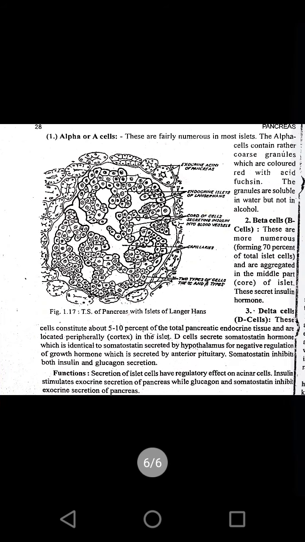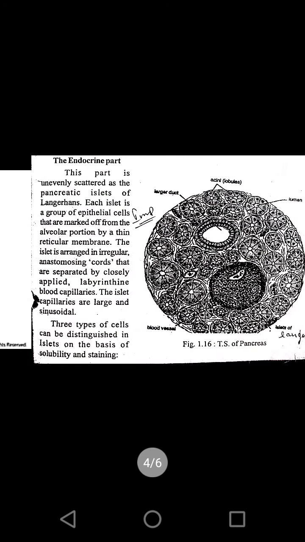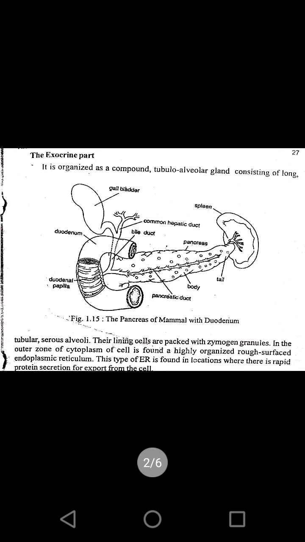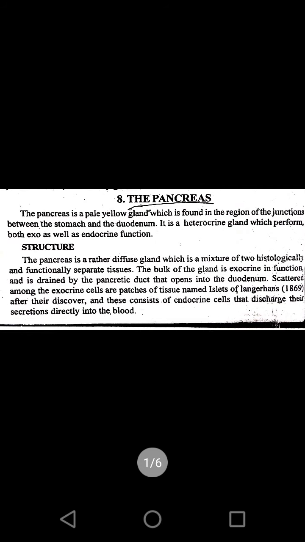So this is about the pancreas, or the histology regarding the pancreas. The pancreas is a pale yellow gland that is found at the junction of the stomach and the duodenum, and it is considered a heterocrine gland as it takes part in exocrine as well as endocrine function.